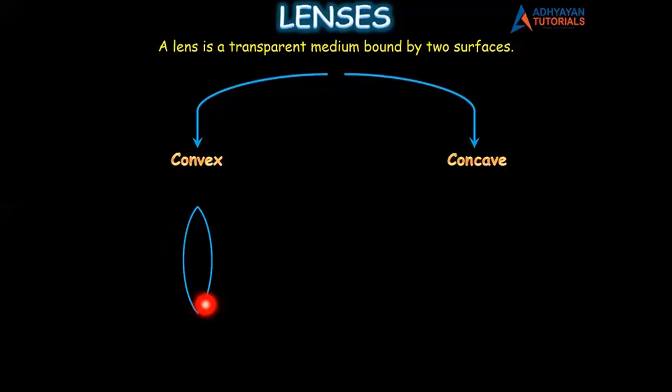Acha, if convex lens looks like this, then what about concave lens? Look here. This is how a concave lens looks. Now, if you see a concave lens, it is exactly opposite. It is thin at the center, but it is thicker at the edges. So we know one point of difference between convex and concave lens. Convex lens is thicker at the center but thinner at the edges. But concave lens is thinner at the center but thicker at the edges.